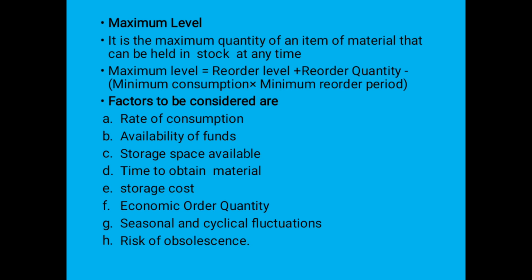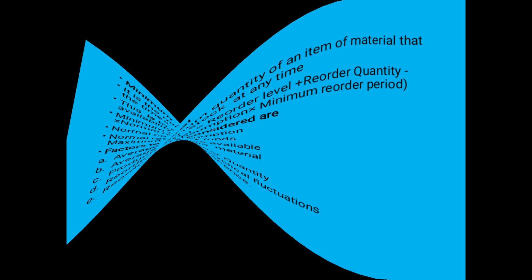Then risk of obsolescence: if the product is of the nature of being outdated from the market, we need not keep that much inventory. That is also to be considered. Then next is the minimum level.